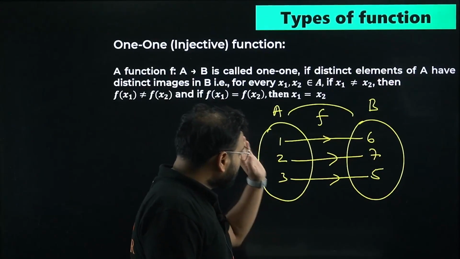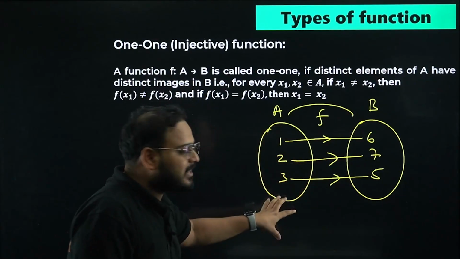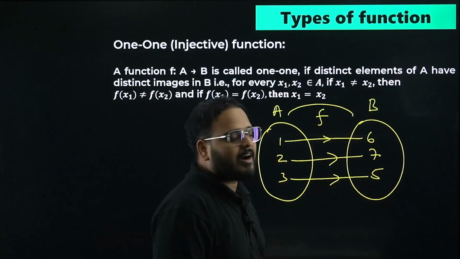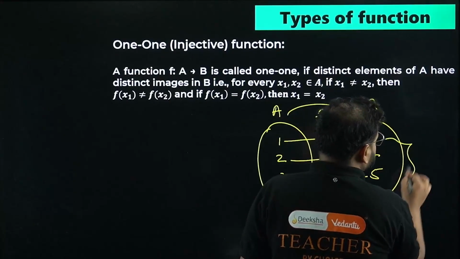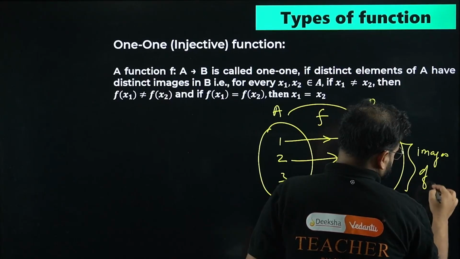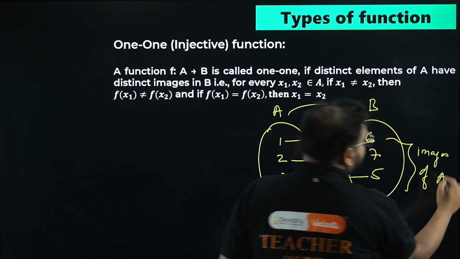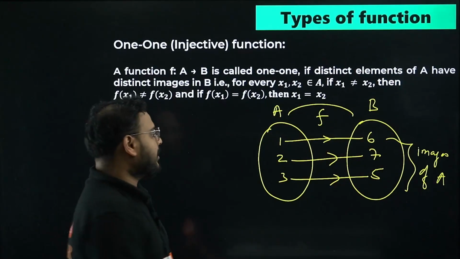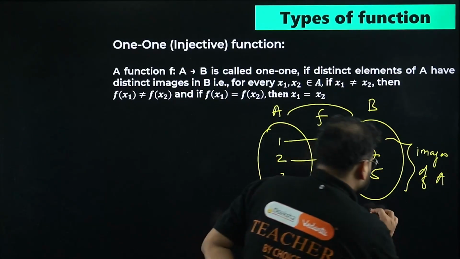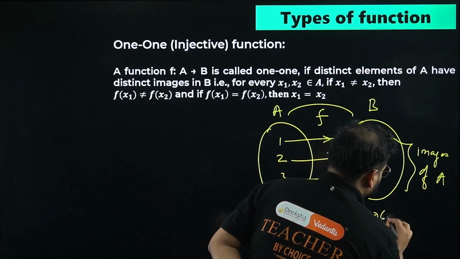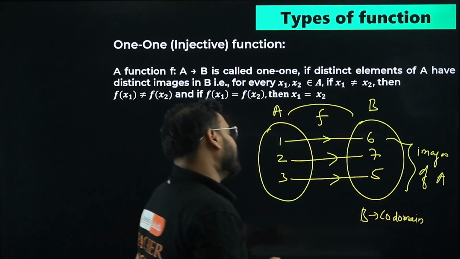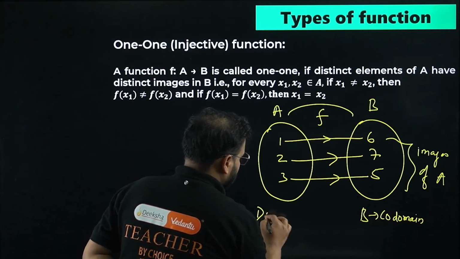Means for this function defined from A to B, I have unique images of all the elements of set A. What is the meaning of images? These 6, 7, 5 are called images of elements of set A. Again, 1, 2, 3 are the elements of set A. Set B, we know this already, is called the codomain, and set A is called simply the domain.